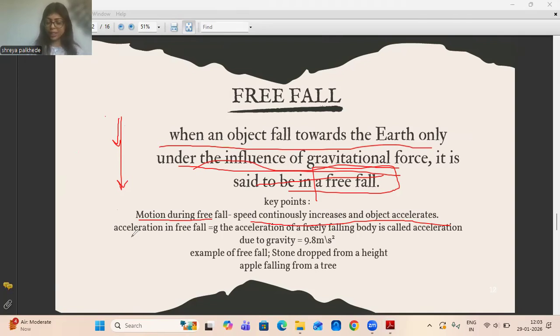And the acceleration in free fall is g, the acceleration due to gravity. The acceleration of a freely falling body is called acceleration due to gravity, because it is caused by the gravitation. So we will take g here, and the value of g will be 9.8 meter per second square. Examples of free fall are a stone dropped from a height, or an apple falling from a tree, the similar apple which fell on Sir Isaac Newton.